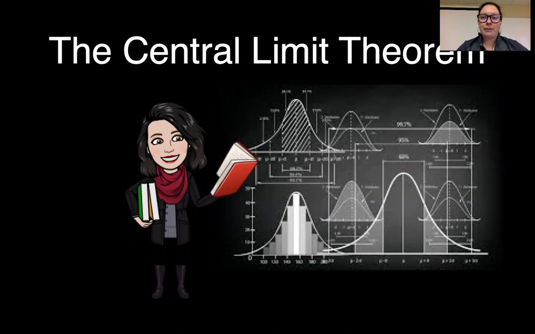The central limit theorem proposes that with a population mean of mu and a population standard deviation of sigma, with repeated large sample selection, typically greater than or equal to 30, if we were to plot the means of each individual sample as a distribution, the distribution of the sample means is going to be approximately normally distributed. This is true regardless of whether the population the samples were drawn from are actually normally distributed or skewed.